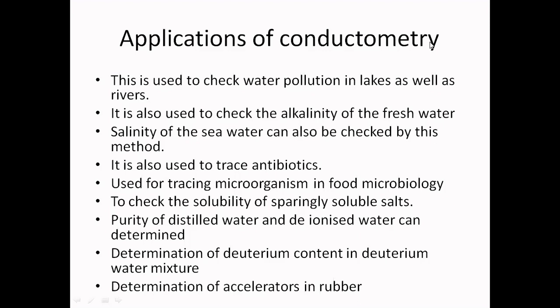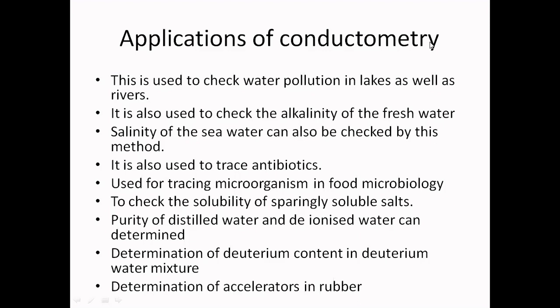What are these accelerators? These are chemical substances added to rubber compound in order to increase the speed of vulcanization, permitting the vulcanization process to take place at lower temperature with greater efficiency. What is vulcanization?